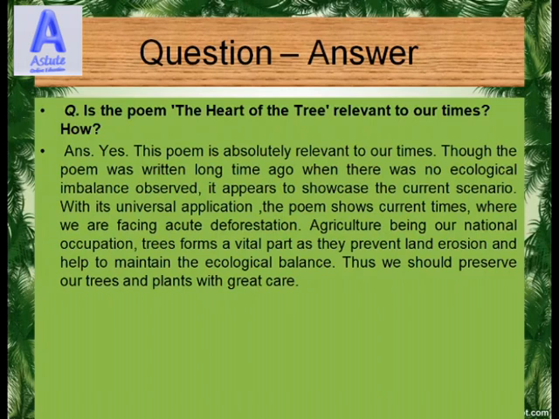Agriculture being our national occupation, trees form a vital part as they prevent land erosion and help to maintain the ecological balance. Thus, we should preserve our trees and plants with great care.